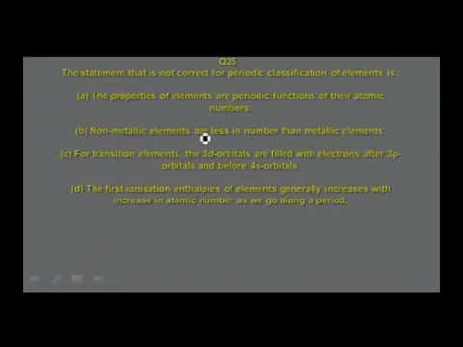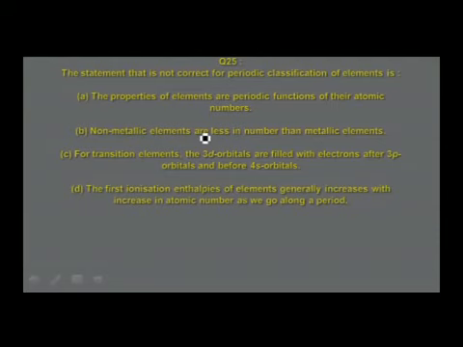We shall go to the next one. The statement that is not correct for periodic classification of elements: option A, the properties of elements are periodic functions of their atomic numbers. It is a correct statement. For option B, non-metallic elements are less in number than metallic elements, found to be true. Option C: for transition elements, the 3d orbitals are filled with electrons after 3p orbitals and before 4s orbital.